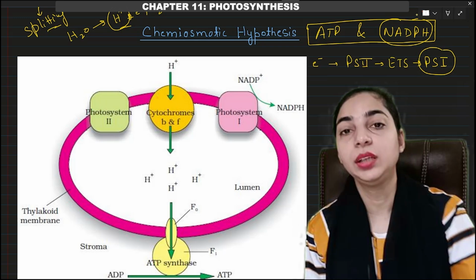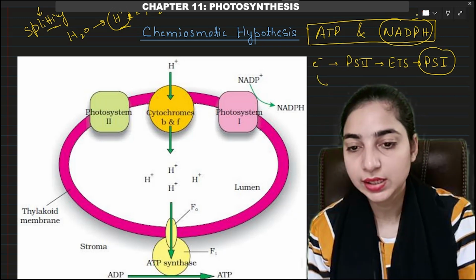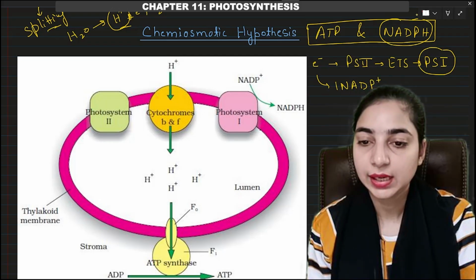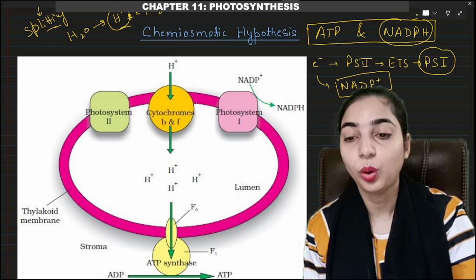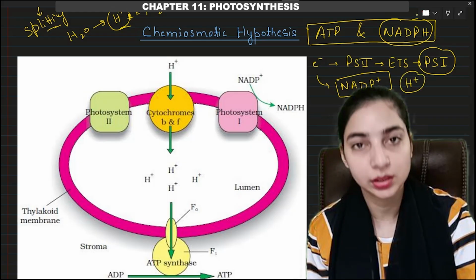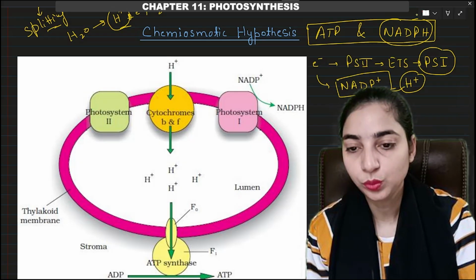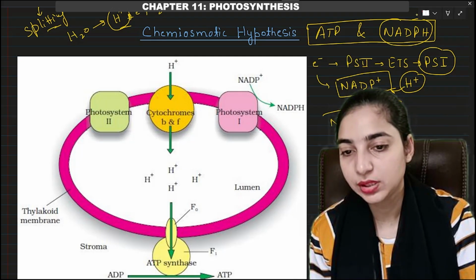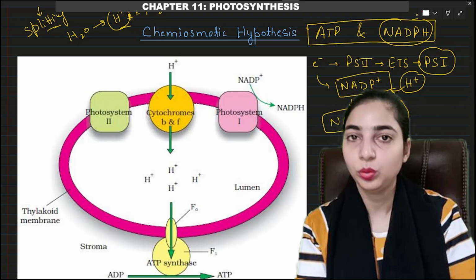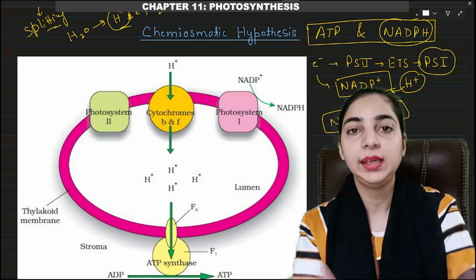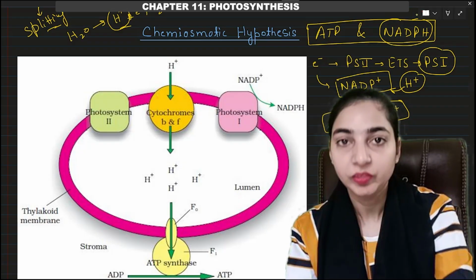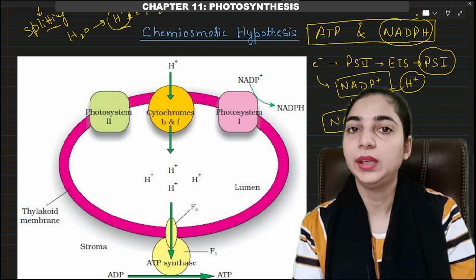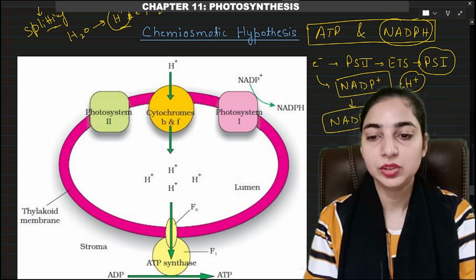Now after passing through photosystem 1, it reaches the NADP plus, and this NADP plus accepts this electron along with protons present in the stroma and gets reduced to NADPH and H plus. So this is how NADPH is formed. Got it? Electron passes from PS2 to PS1 and then it eventually reaches NADP plus, which accepts this electron along with protons present in the stroma and gets reduced to NADPH plus H plus. So simply NADPH is formed.